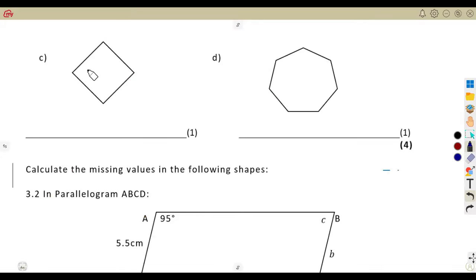Then we move on to another one. We have got a rhombus there. All the sides are the same, and it is best represented as a rhombus. Then in this case, we cannot say this is a triangle. We have to count the number of sides. How many sides do we have? This is 1, 2, 3, 4, 5, 6, 7. We are talking of 7 sides. A polygon that has got 7 sides. Which polygon do you consider with 7 sides? That is a heptagon.